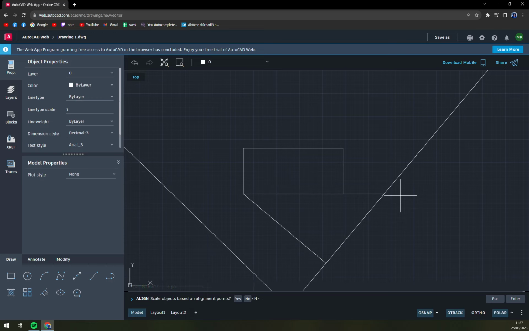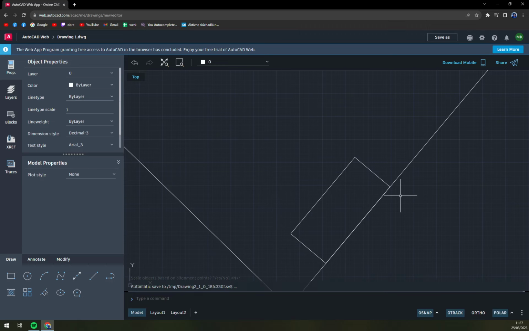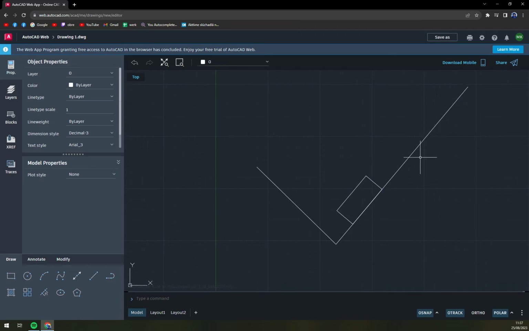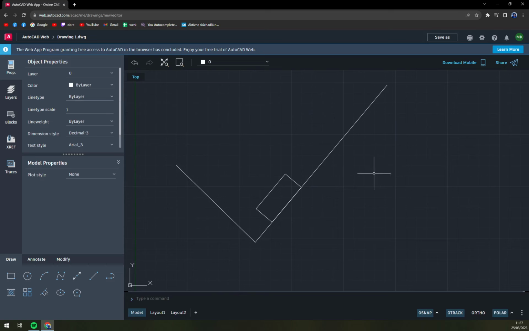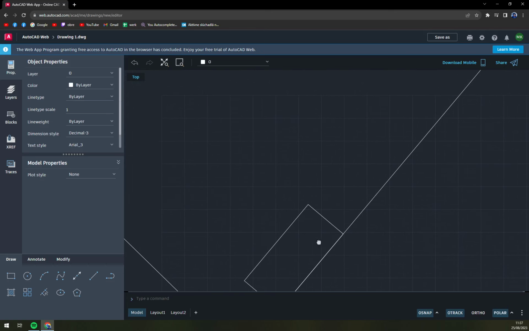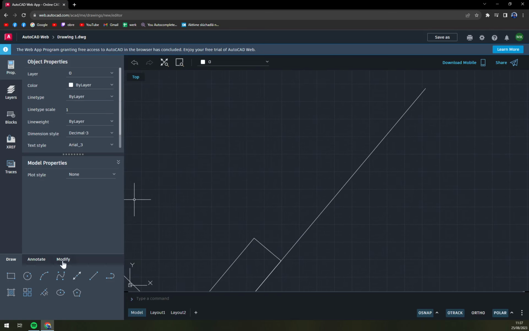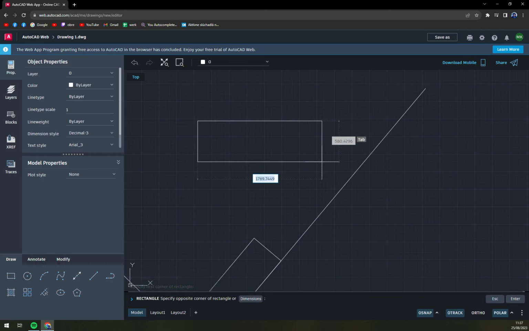Scale objects based on alignment points, yes or no. Let's go with yes. And it automatically aligns it to that option. So you can do it, it doesn't even have to be in the corner. So let's go with like this.